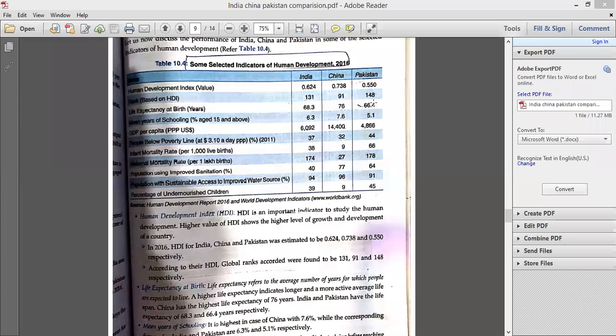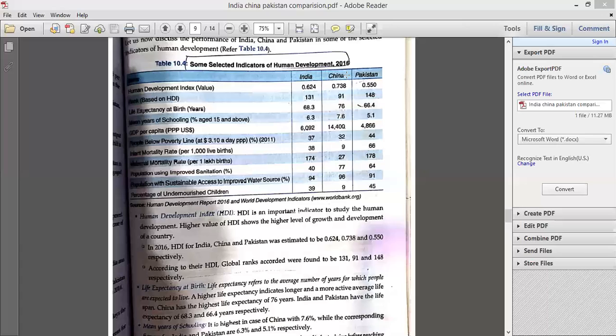First of all, what is life expectancy? We have covered it in chapter 1. Life expectancy refers to the average number of years for which people are expected to live. Which means on an average, कितने लोग कितने years तक जीते हैं? That is life expectancy. If we see the life expectancy of China, that is 76 years. India and Pakistan have lower life expectancy as compared to China, and Pakistan has the lowest of these three nations.